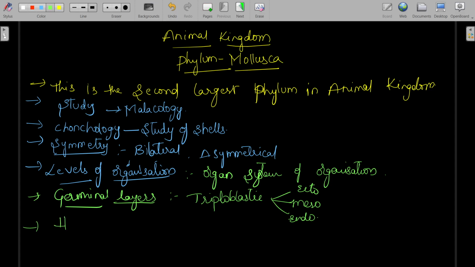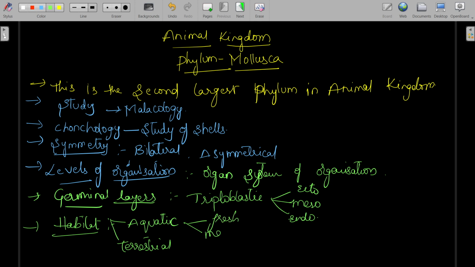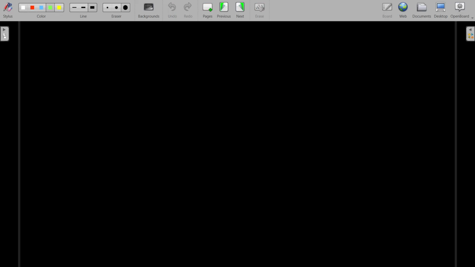Coming to the habitat, these are both aquatic and terrestrial, so they can live in both environments. In the aquatic, they can live in fresh as well as in marine waters.